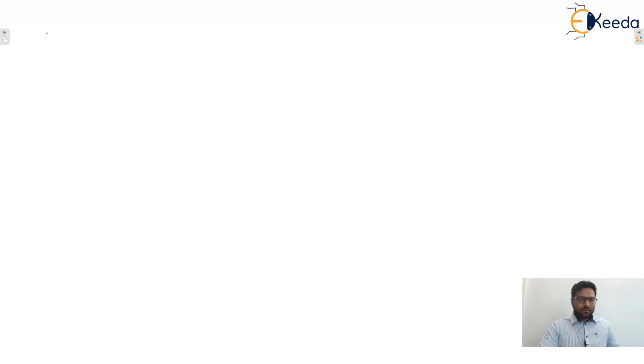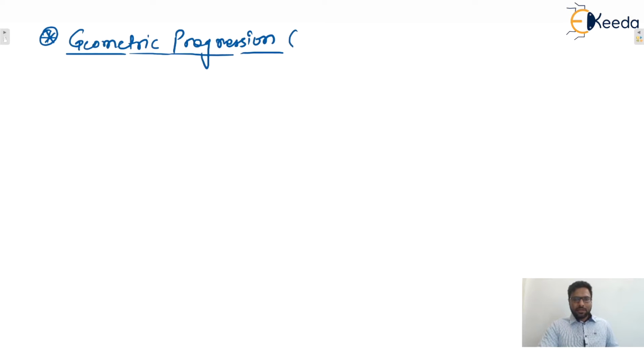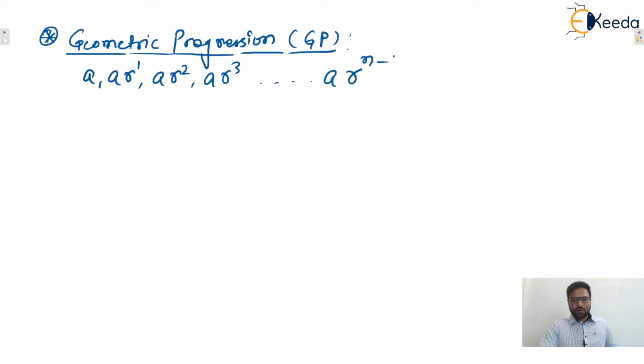Next one, geometric progression, which is also known as GP. So A, AR, AR square, AR cube, up to AR raised to power n minus 1 is a GP sequence.